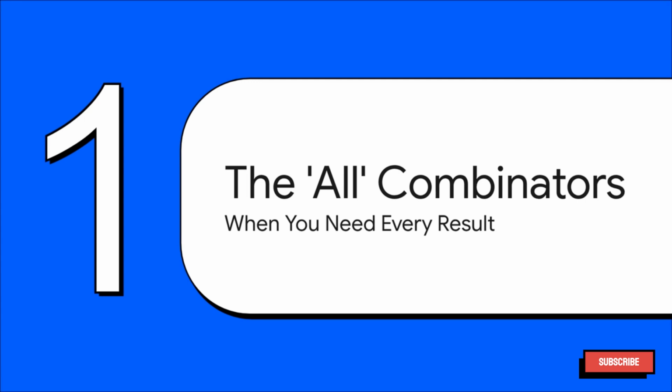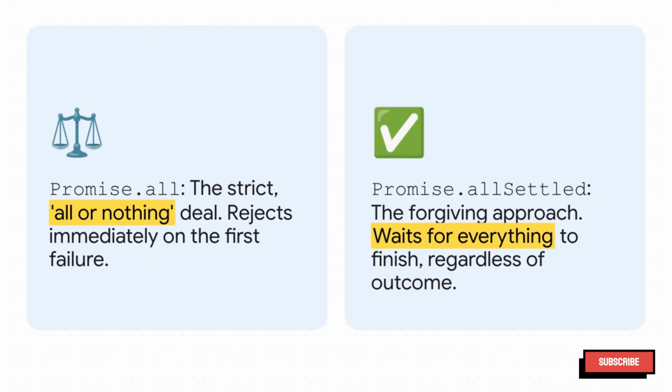These are your go-to tools for a super common situation, when your app just has to wait for a bunch of different things to finish before it can move on. Okay, so here's the main difference, laid out plain and simple. Think of Promise.all as the strict one. It's an all-or-nothing kind of deal. If even one little thing goes wrong, the whole operation is a bust.